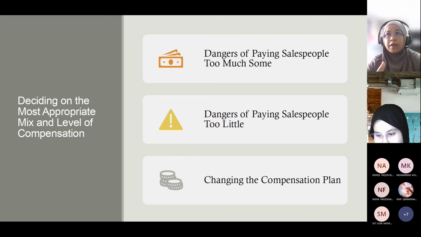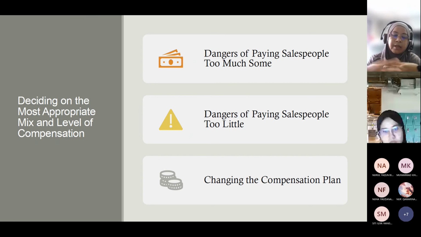That's why the majority of companies normally put restrictions on the compensation and reimbursement plan. Meaning it is fair enough, we give, but if you want extra, you pay it yourself. For example, for accommodation the company already gives 150 per night, but if you want a 250 room, then you pay the remaining 100 yourself. This kind of compensation plan is normally available in companies.